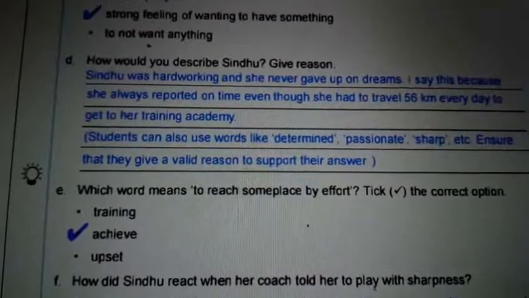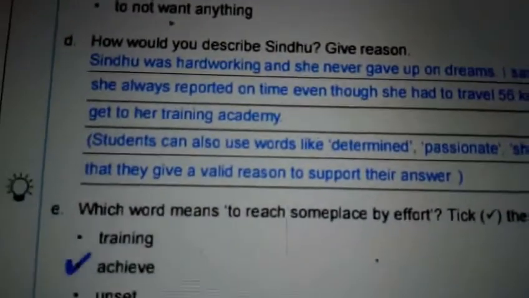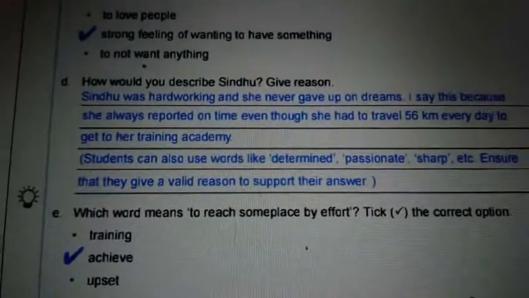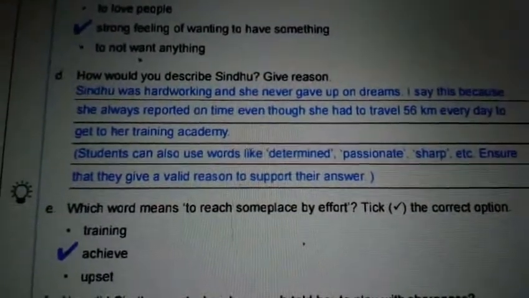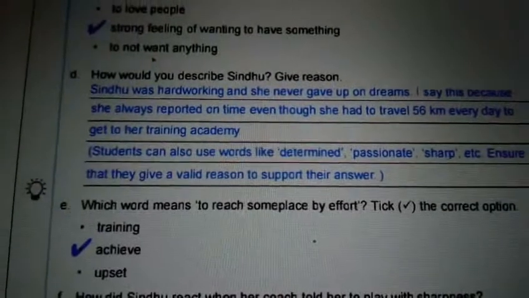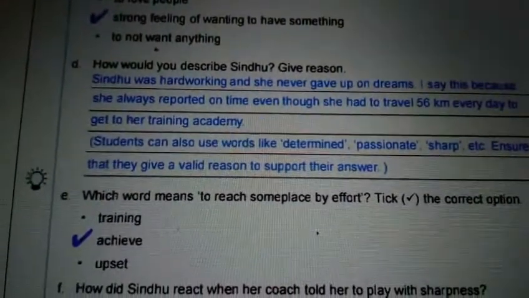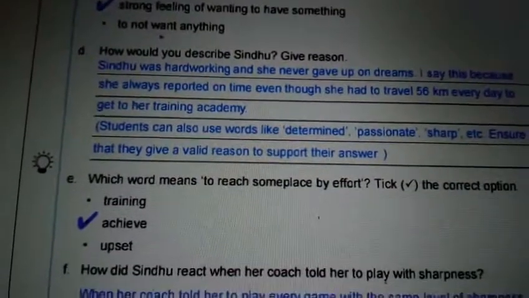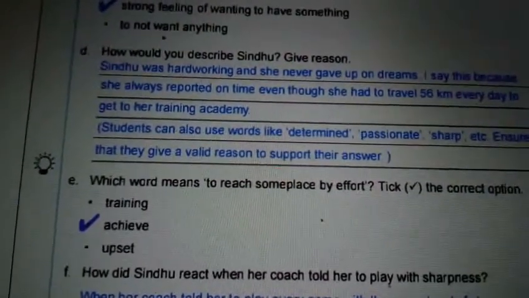I'll give you 30 seconds time. Sindhu was hardworking and she never gave up on her dreams. I say this because she always reported on time even though she had to travel 56 km every day to get to her training academy, right?